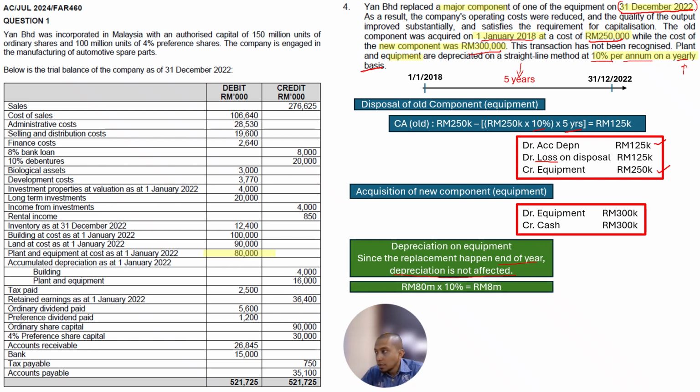So, 80 million times 10%. Where do we get the 80 million? The original cost, 80 million times 10%, equals 8 million. The 8 million is your depreciation, which is debit depreciation, credit accumulated depreciation. It is just a normal depreciation without the impact of the new component. Why? Because the new component is acquired at the end of the year, the last date of the year.